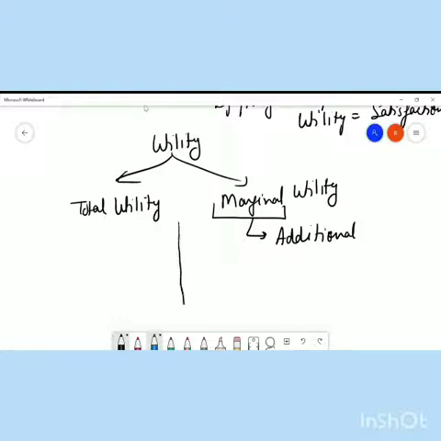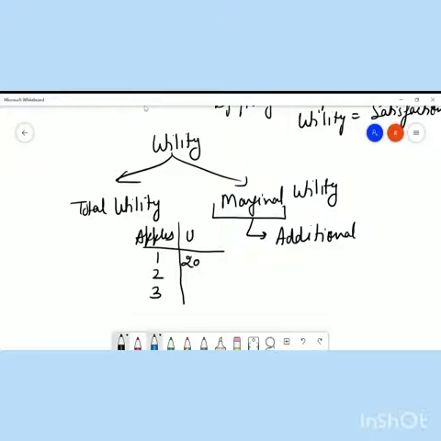It simply says, suppose I am consuming apples. Here I am taking number of apples. Apple 1, apple 2, apple 3. I am consuming 3 apples. This is nothing but the utility derived from each apple. Guys, when I am having that first apple, I am getting 20 utils of satisfaction or 20 utility.